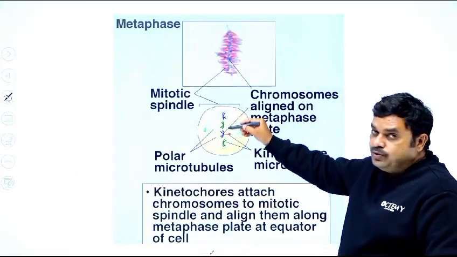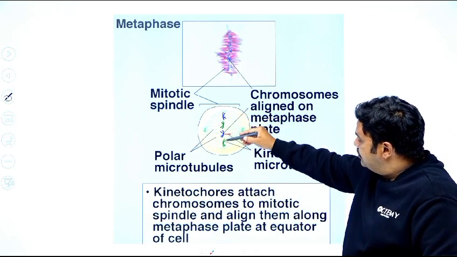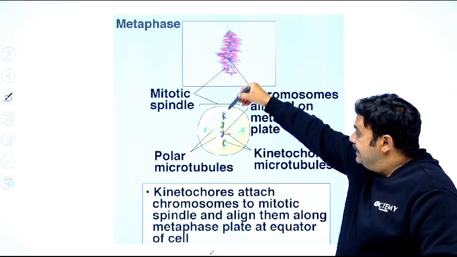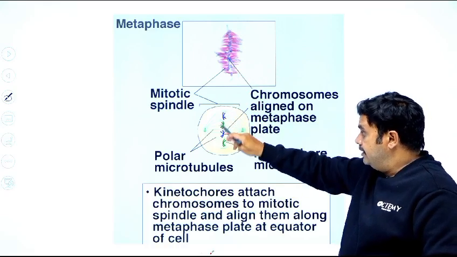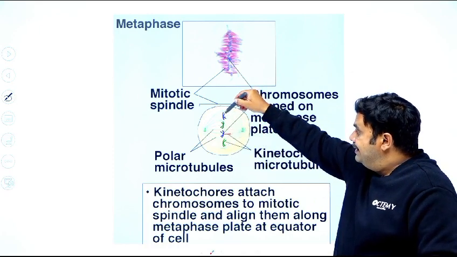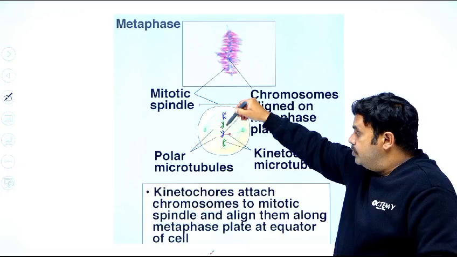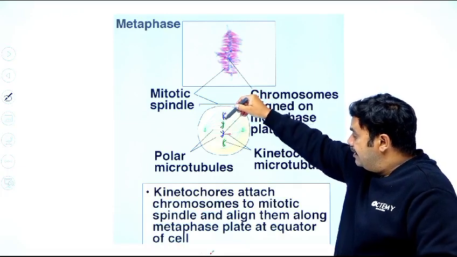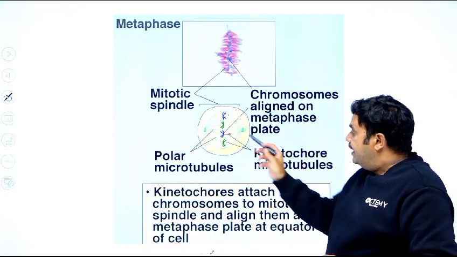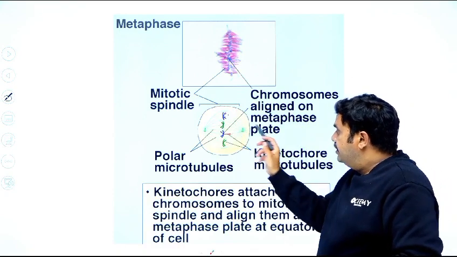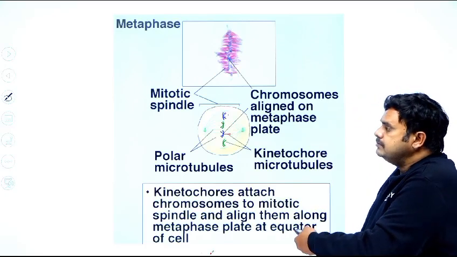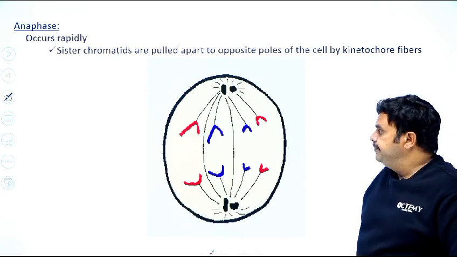metaphase. In metaphase, what happens? All chromosomes come and join in the center area of the cell. In mitotic division, this is the center phase. Here the chromosomes come and are arranged in an orderly manner at the center part of the cell, and these are attached to the spindle fibers, which starts in the next phase called anaphase.